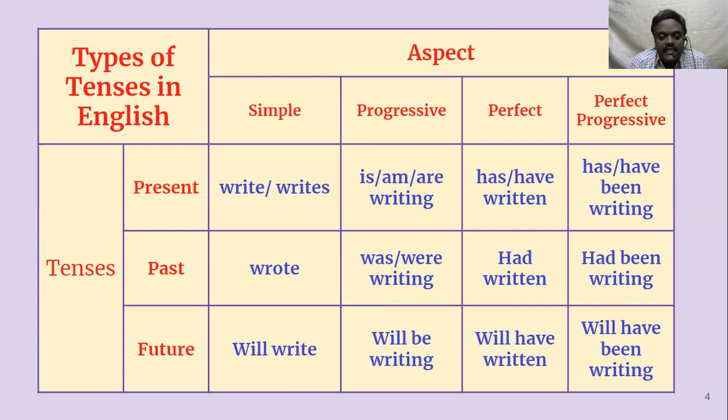He will be singing a song. He will have sung a song. He will have been singing a song. Like that, you take at least some 10 verbs, okay, and change the subject as well, and change the object as well.